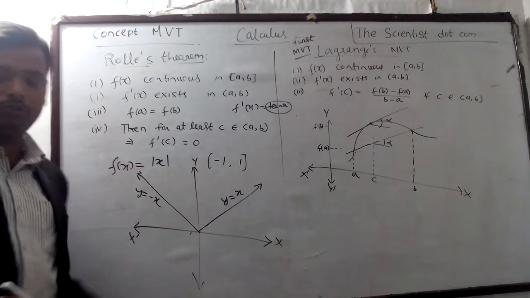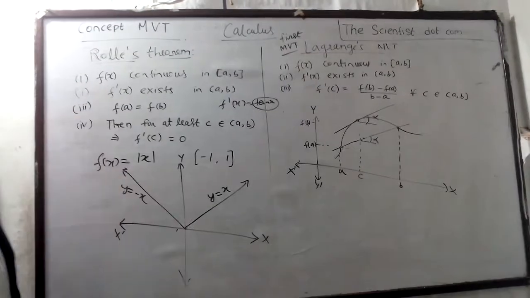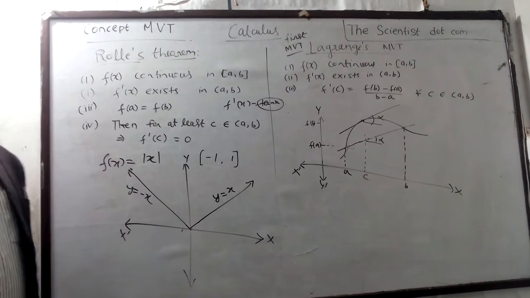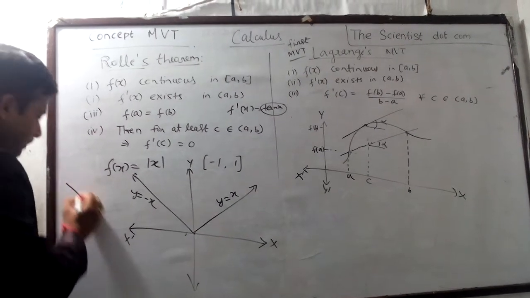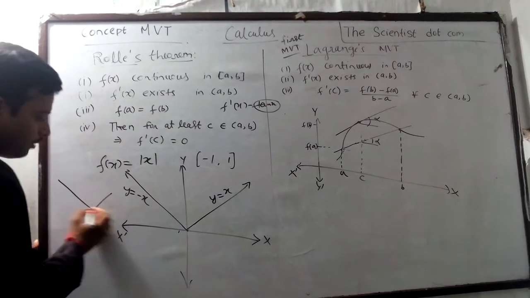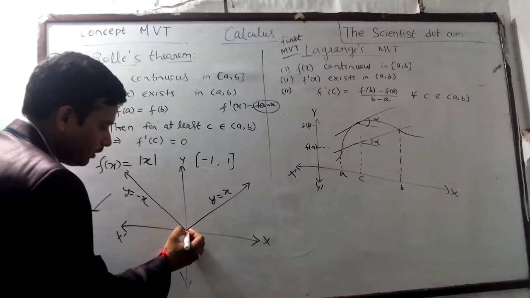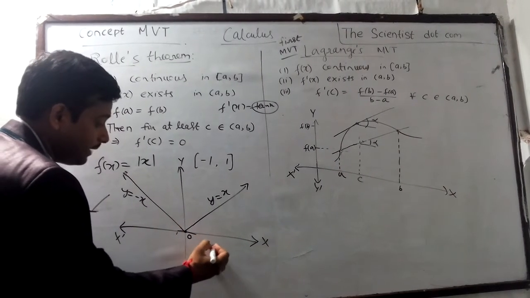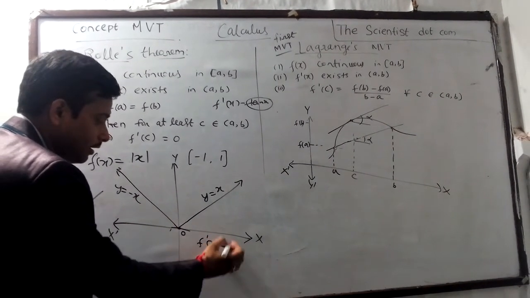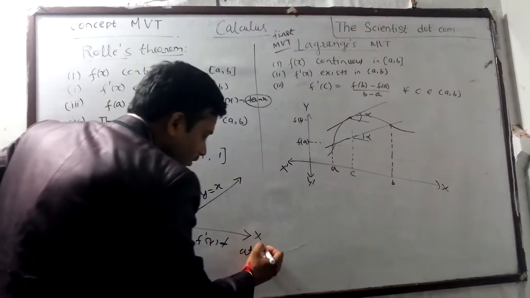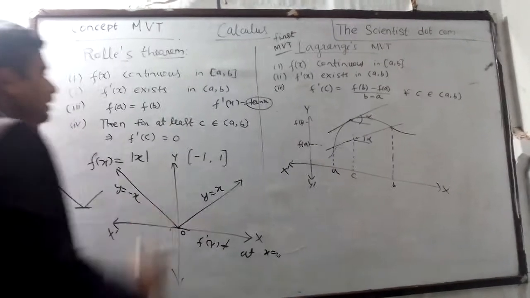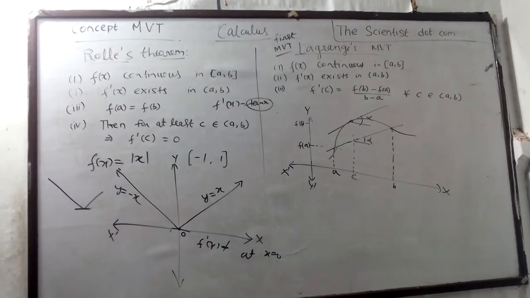This function is continuous, yes, but it is not derivable. Why? Because it has a sharp end. This is the sharp end where I can't draw a tangent. Elsewhere I can draw the tangent. So the function is not derivable at x equal to 0, and it does not satisfy Rolle's theorem.